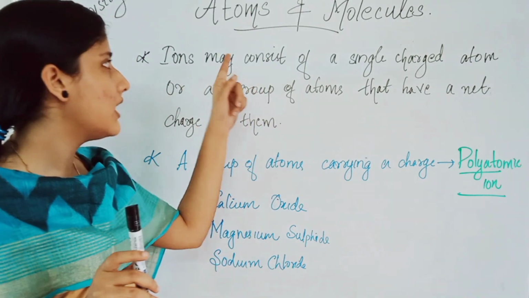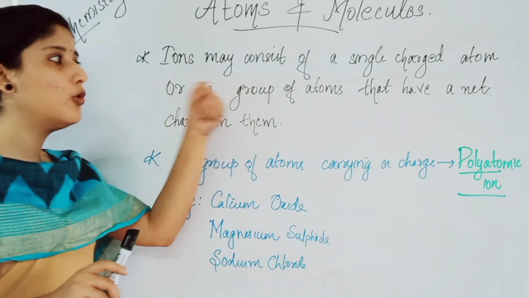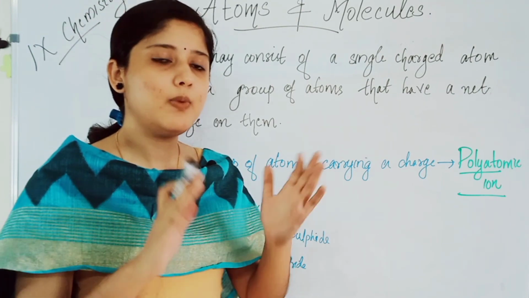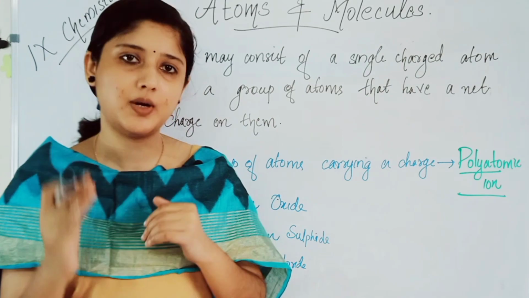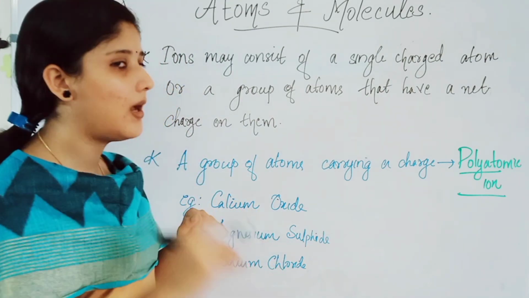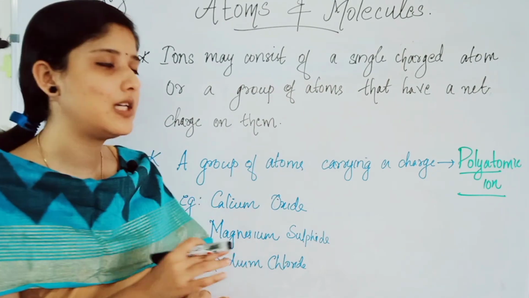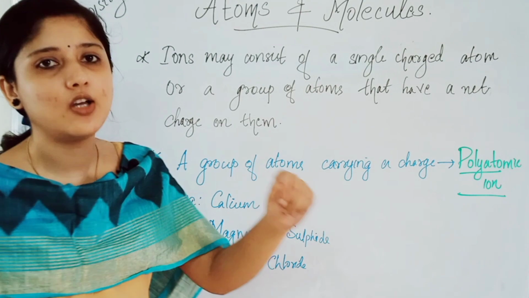Ions may consist of a single charged atom or a group of atoms that will have a net charge. Either they will be single atoms having a charge like Na plus or Cl minus, or ions can be what? They can be a group of atoms. A group of atoms can combine together and have a net charge on them.